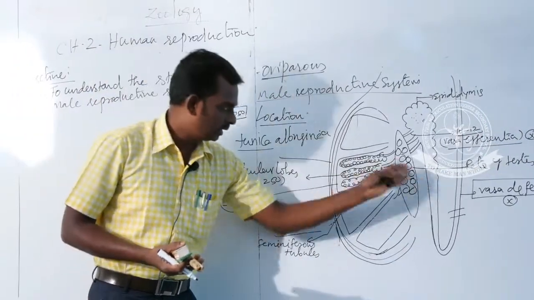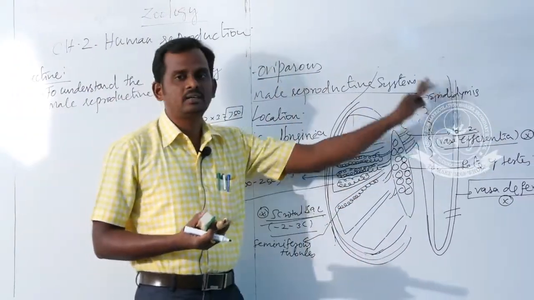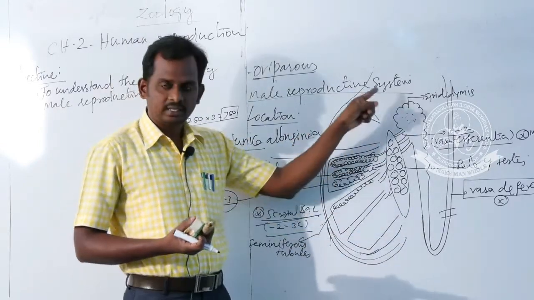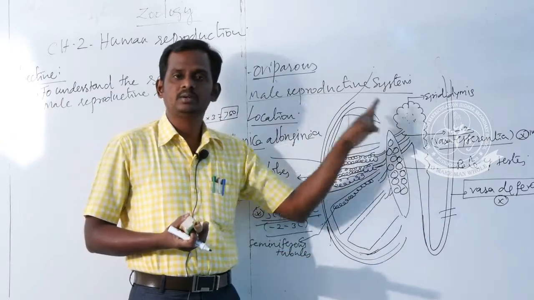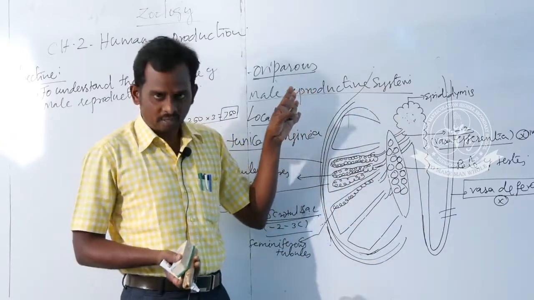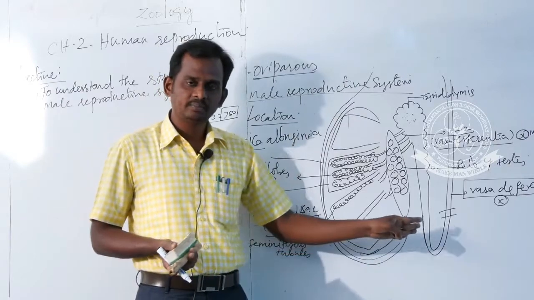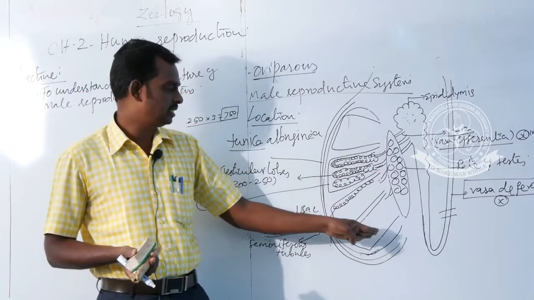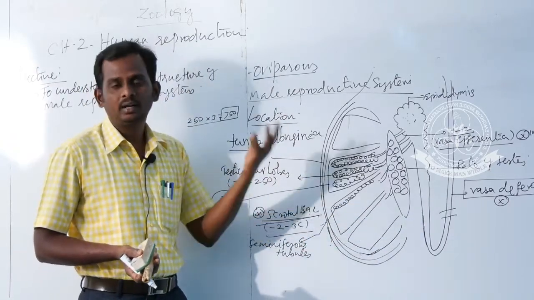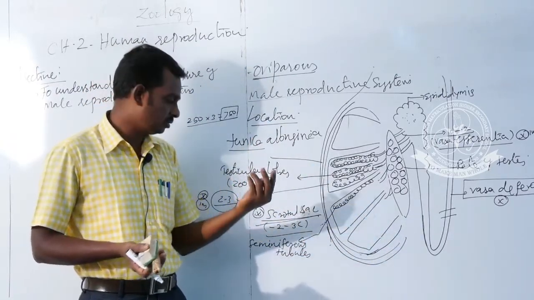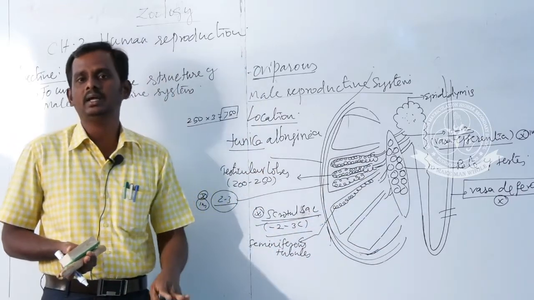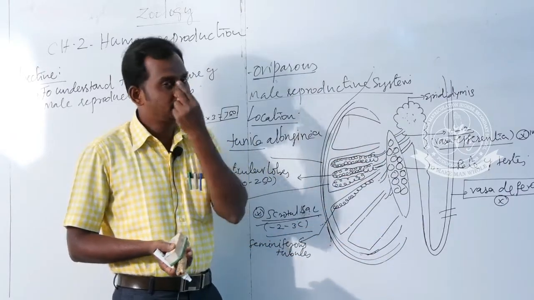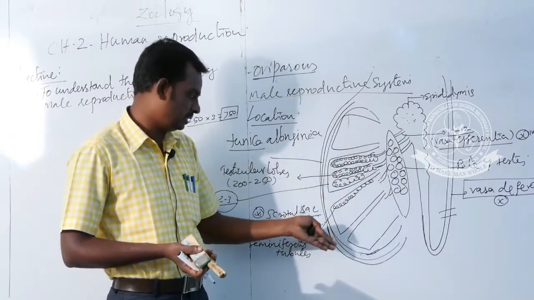Before going to the next topic, we can quickly recall all the things we have studied in this picture. The scrotal sac holds the testis. It is located outside of the abdominal cavity. What is the name of the covering structure? Scrotal sac. What is the significance of the scrotal sac? It maintains a temperature 2 to 3 degrees Celsius lower than the body temperature. And what is the membrane which covers the entire testis? Tunica albuginea.